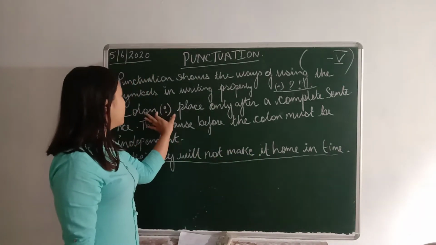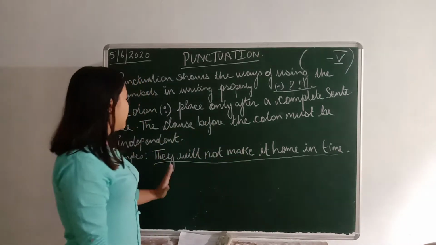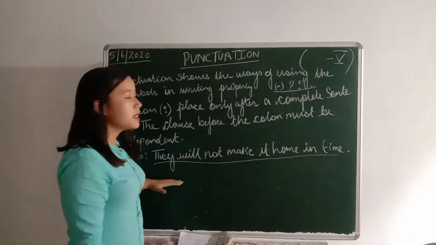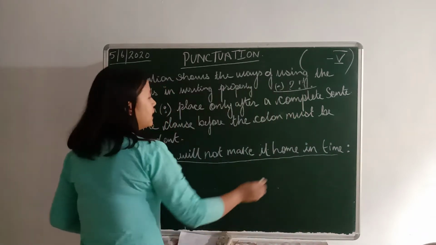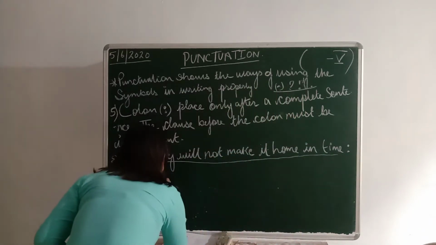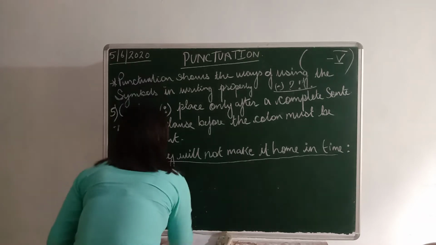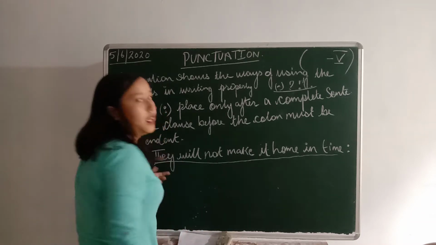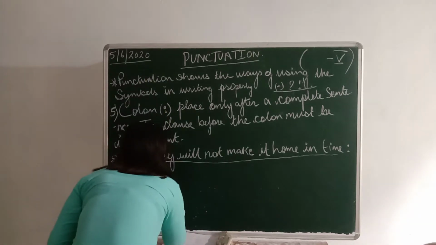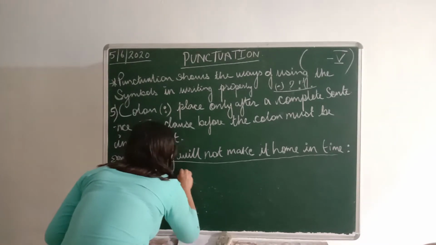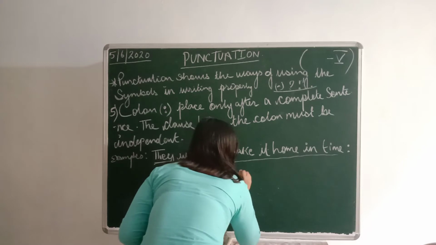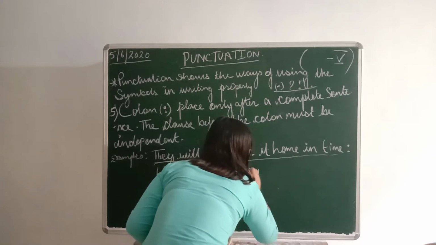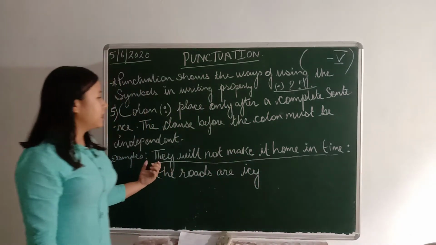But if we have to continue with another clause, then we have to put a colon. And the second clause should be related to the first clause. The roads are icy. So let's read the sentence again.